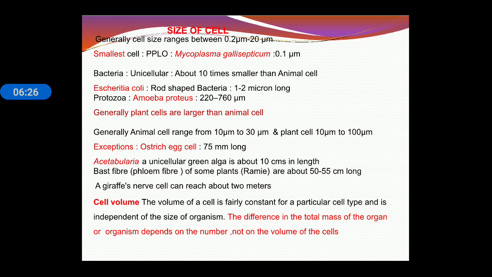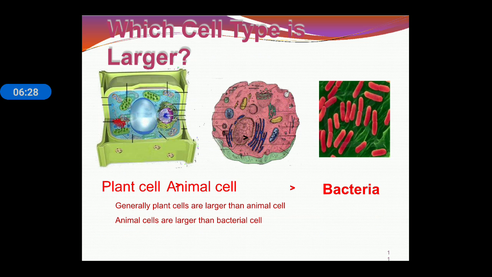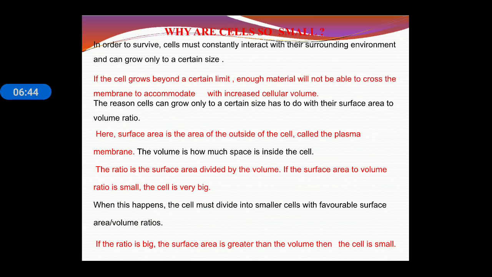Now next, which cell type is larger according to the diameter or according to the parameters? Plant cell is largest in nature, then animal cell, and bacteria are the smallest. So generally plant cells are larger than animal cells, which are larger than bacterial cells.